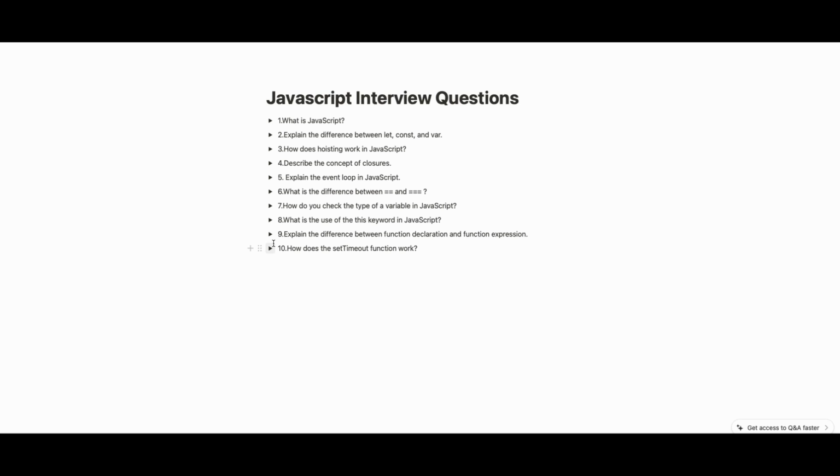Okay, let's go. How does the setTimeout function work? As we discussed before, there are some predefined functionalities in JavaScript which work on time. So setTimeout is one of them. It takes some parameters: a function, a delay, and some arguments. Mostly people won't use the arguments.